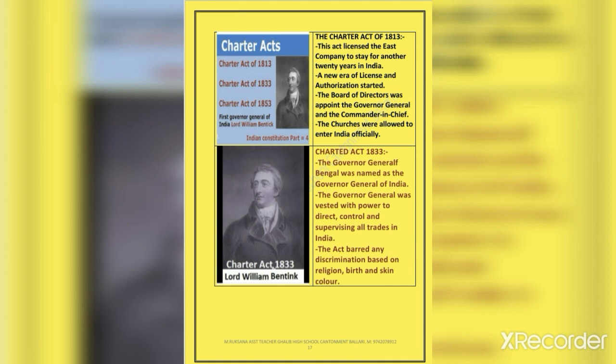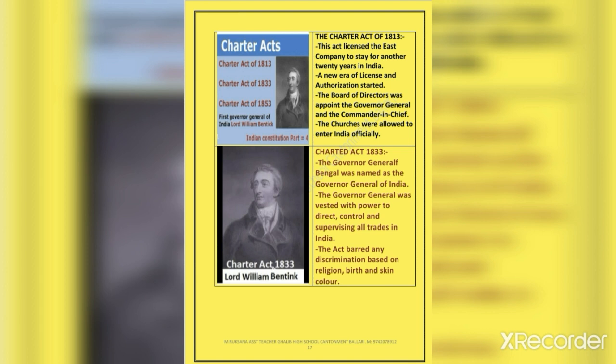The board of directors was vested with the power to appoint the Governor General and the Commander-in-Chief. The churches were allowed to enter India officially.